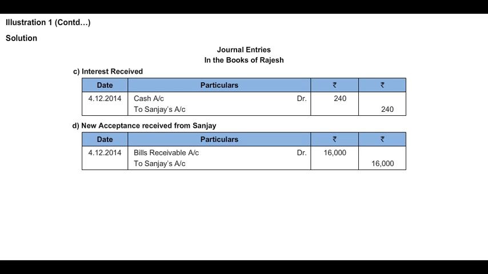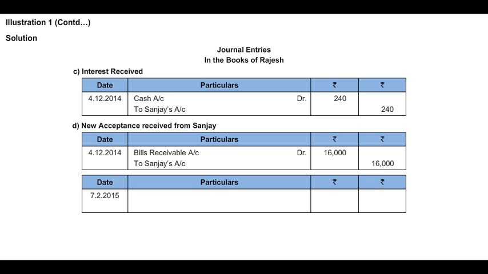Now at the end, they are telling you that the second bill was made on a due date. So this bill is for the period of 2 months, drawn as well as accepted on the 4th December 2014. So add 2 months in that. So it comes 4th February 2015. In that 3 days grace period will be added. So the date of transaction will be 7th February 2015. The bill was made. It means cash has been received. So cash account debit to bills receivable account 16,000. That is what the entries in the books of Rajesh.